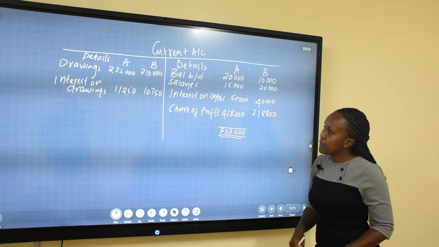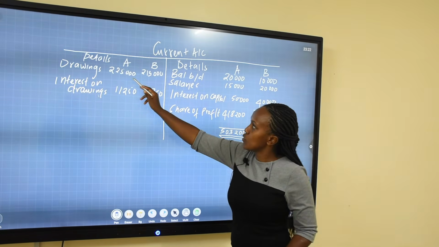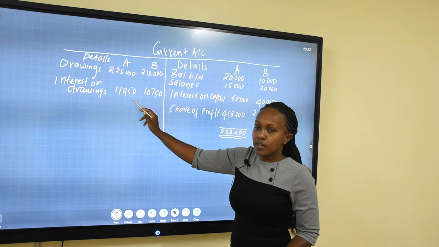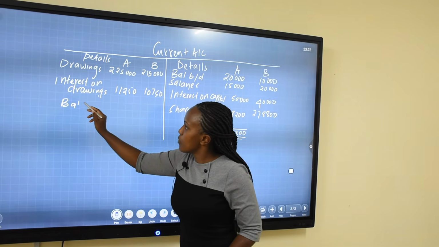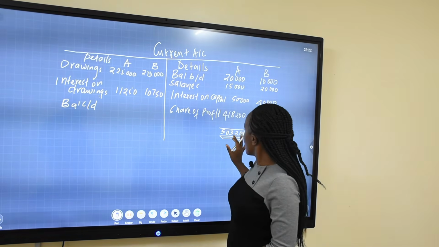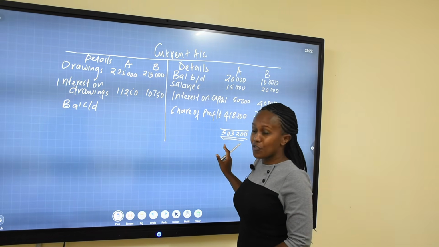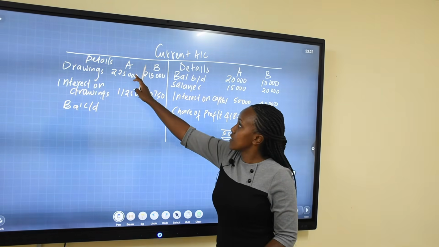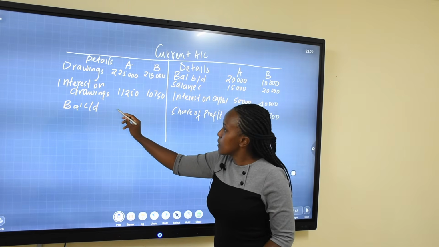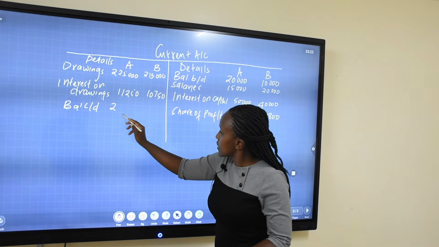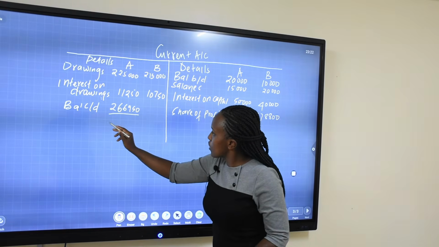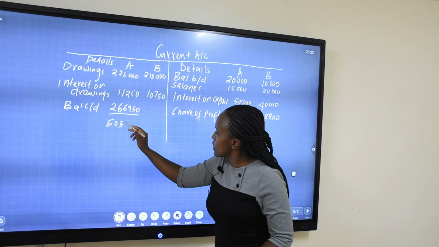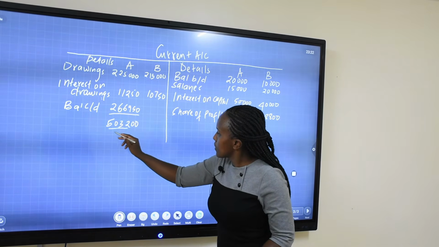And they are paying these two. They are paying 225 and they are paying 11,250. So therefore they have a balance carried down. How much is left? From 503,200, you less these two figures. You get the balance carried down here is 266,950. Therefore the total again this side now is going to be 503,200.